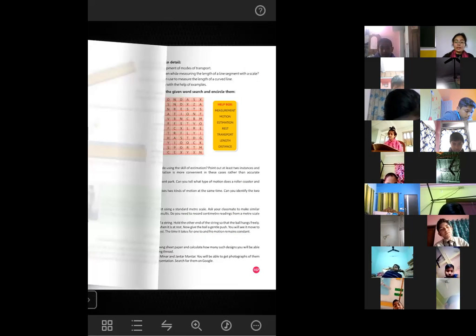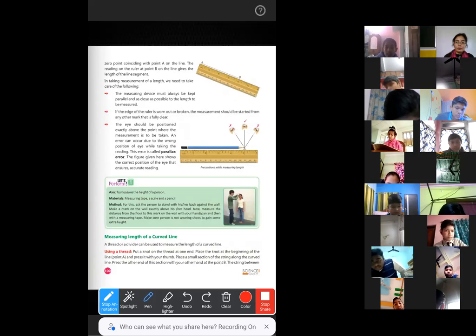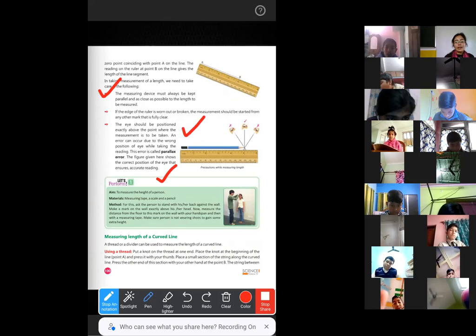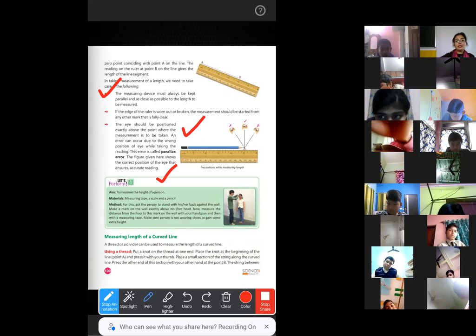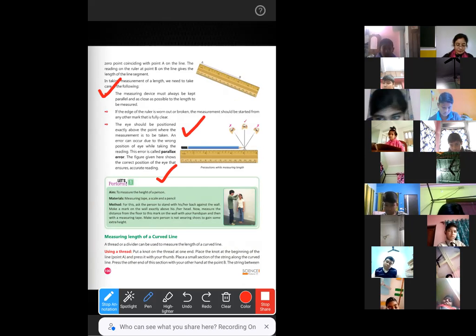So read the answer and memorize it. Don't look at the book while writing. Write the answer. These are the precautions, and you will have to draw this picture also. Draw this picture, write this answer, and send it to the SchoolSAP assignment section. I will check it. This is a very, very important question.